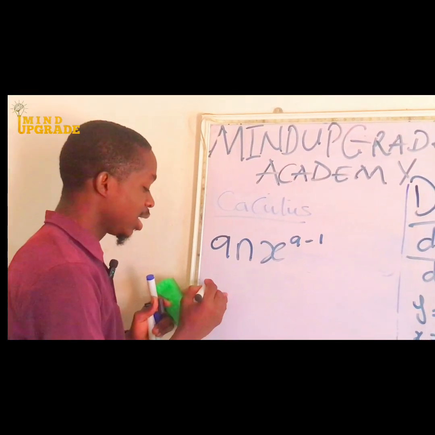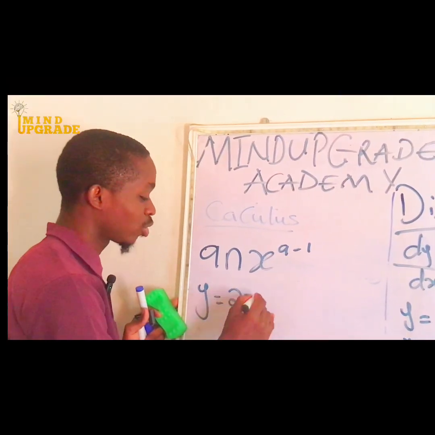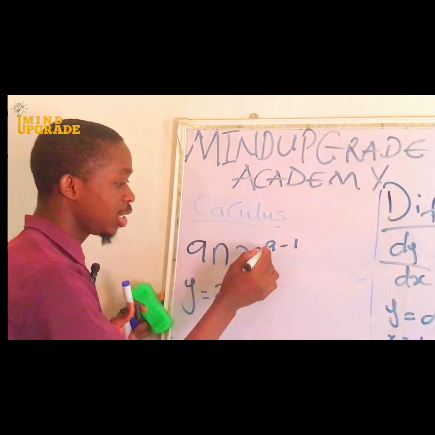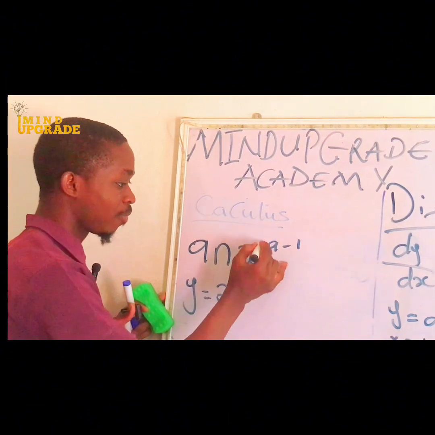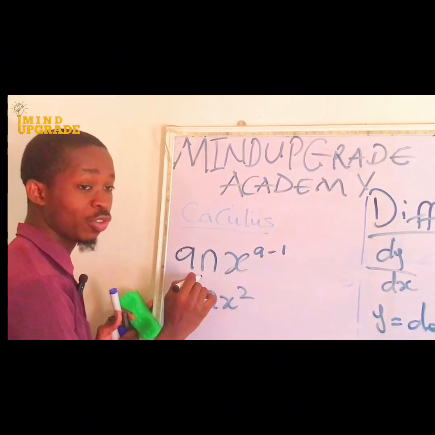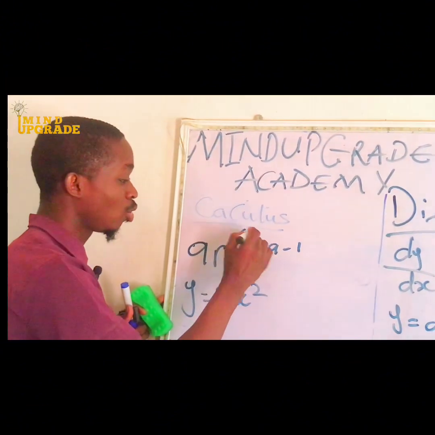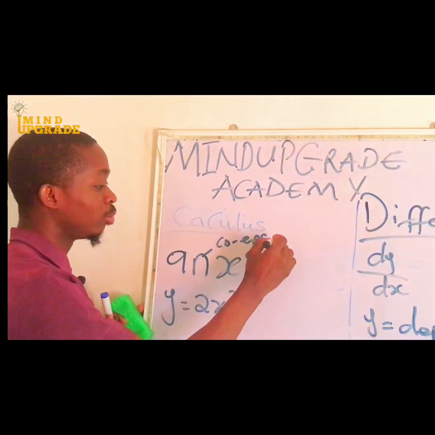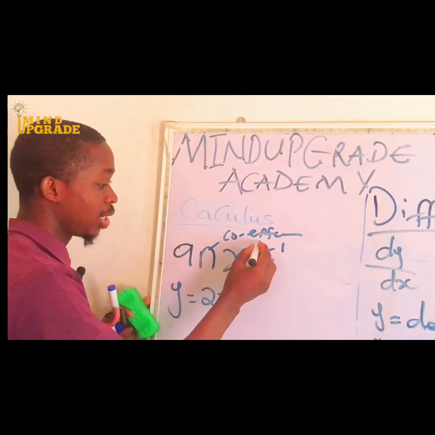So if I say y is equal to 2x squared, using this formula, whatever is in the power will multiply the coefficient. n is the coefficient of the variable, and a is the power.